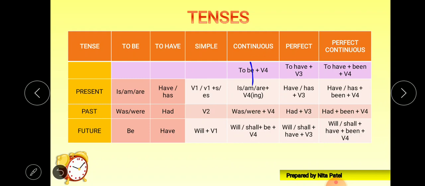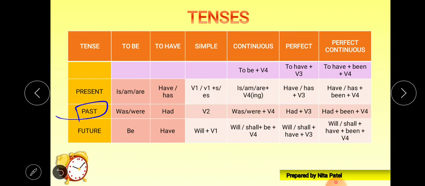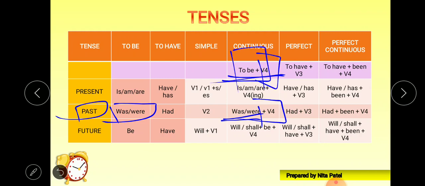Okay, let's see by tense. Present continuous tense: we require the to be form of the present, that is is, am, are. So we'll just put that, and after it we'll require V4, that is the ing form. So is, am, are plus V4. Now next, past continuous tense. In the past the to be form is was, were. So we'll put was, were, because we require the to be form, right? And after was, were, then V4. So every continuous tense has a V4, along with the to be form.